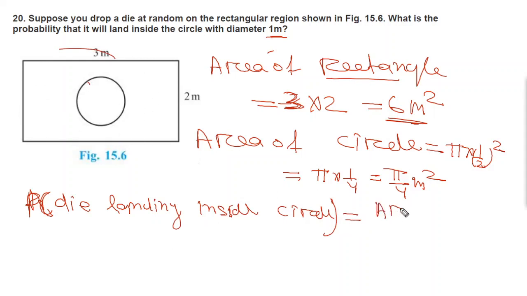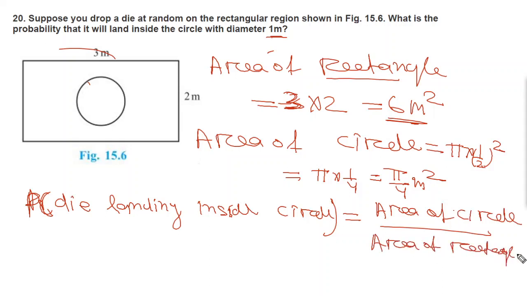Area of circle divided by area of rectangle, which will be equal to pi by 4 meter square, the area of the circle, divided by the area of the rectangle, 6 meter square.